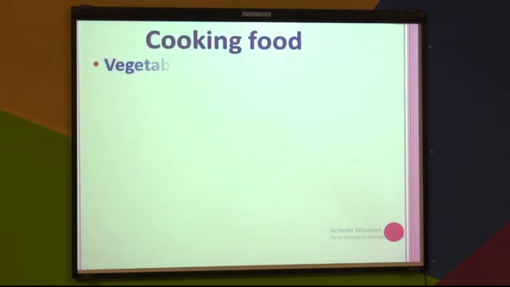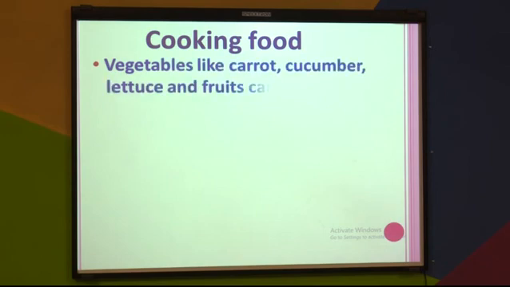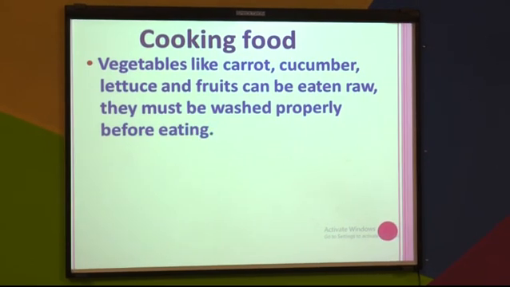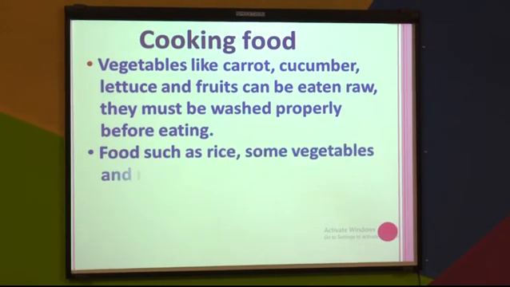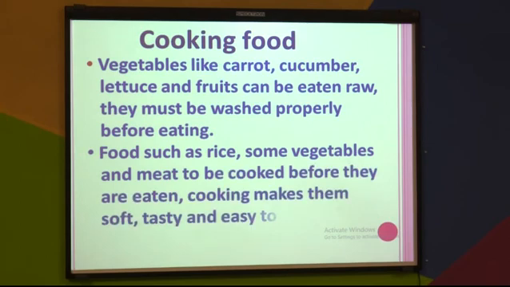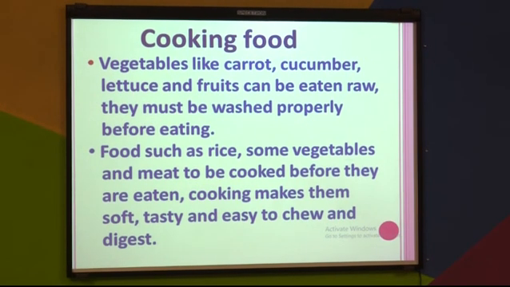Now, we will see what are the right cooking methods. As you know, vegetables like carrot, cucumber, lettuce and fruits can be eaten raw. They must be washed properly before eating. You should remember this. Whatever vegetables and fruits you are eating, you should wash them properly. And food such as rice, some vegetables and meat should be cooked before they are eaten. Cooking makes them soft, tasty and easy to chew, and they are easily digested also.